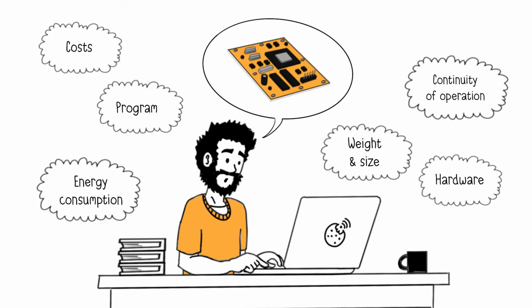This includes considerations such as weight and size, program size and required execution time, especially for embedded systems with basic hardware, the appropriate hardware to run the software, energy consumption, optimized based on the size and complexity of the embedded system, continuity of operation, which requires embedded systems to withstand harsh external conditions such as vibrations, shocks, temperature variations, and weather. And finally, manufacturing costs, determined by the aforementioned constraints.